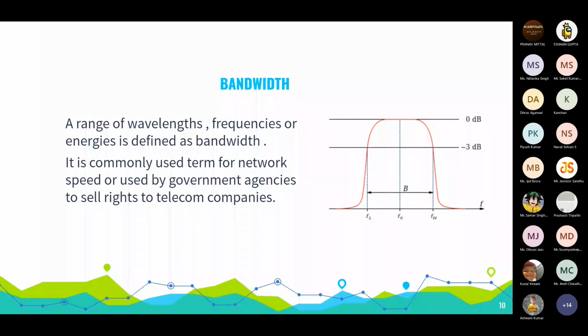Now in the 1900s, when 1G was there, they were allotted very few frequencies, very few bandwidths for communication. But now, as the mobile users have increased, the government is putting the frequencies up for auction.